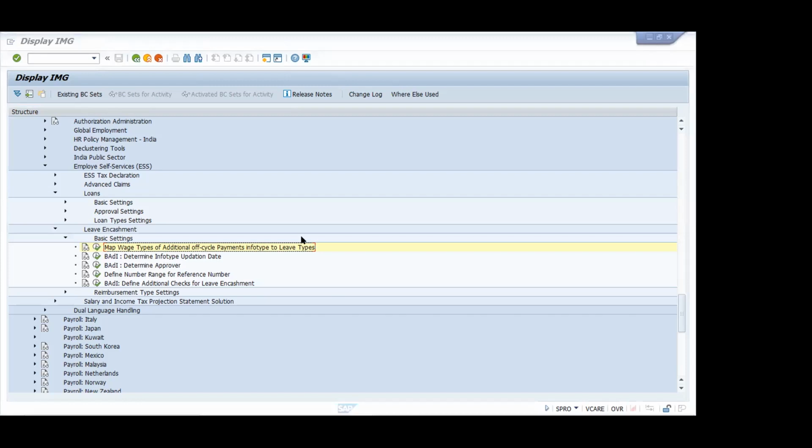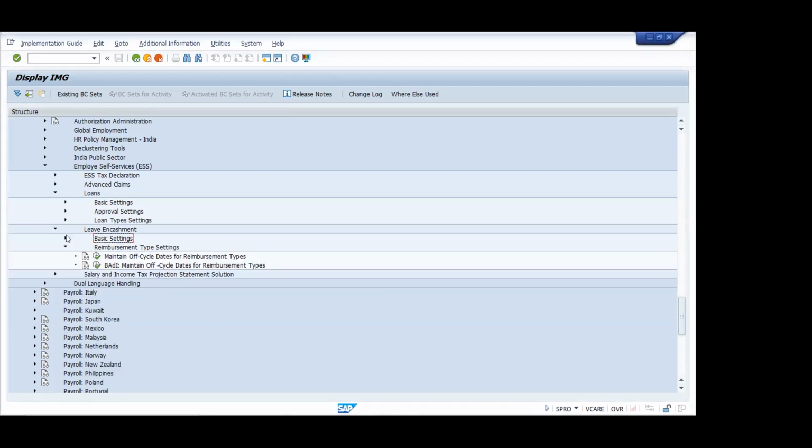Now you just expand the reimbursement type settings. Here you can decide, in maintain off-cycle date, on which particular date the particular reimbursement will be disbursed, for a particular reimbursement type. So these are the different configurations related to the leave encashment.